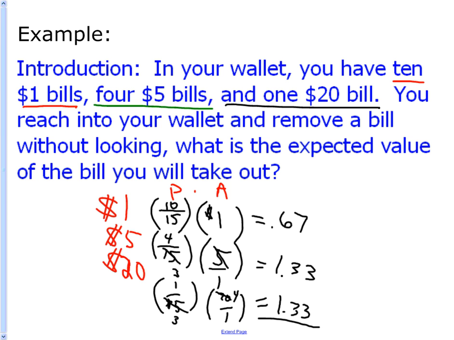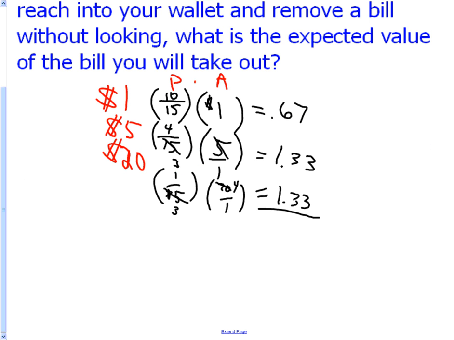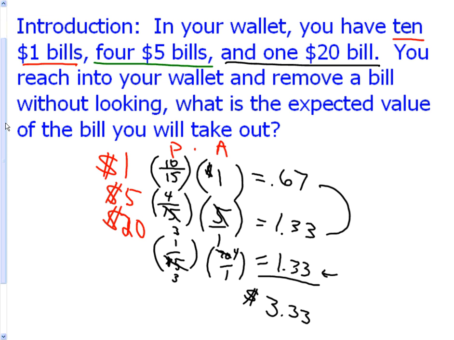Grand total, when I add all of these up, P times A and P times A and P times A, I get, let's see, these two together would make $2 plus the $1.33 here makes $3.33. So, somebody charges you to play this game. They charge $3.33. Then it's hard to say whether you should play or not because it's exactly a fair price. But you're not going to win or lose over time.